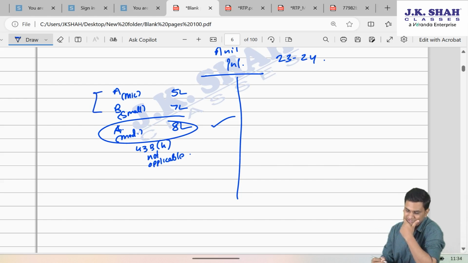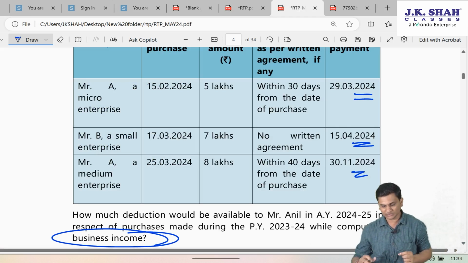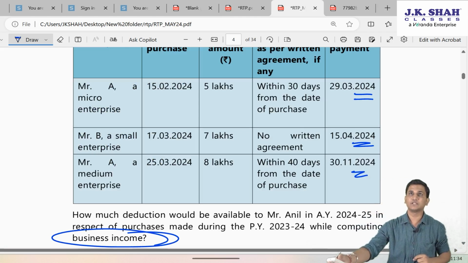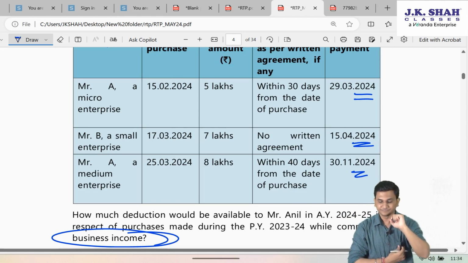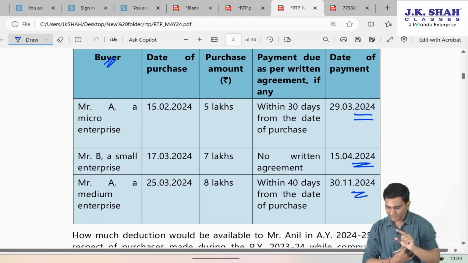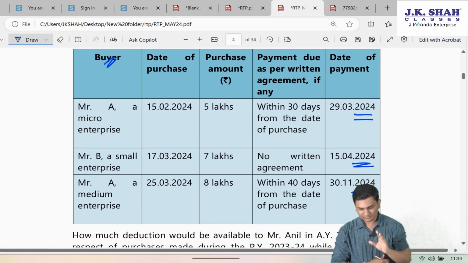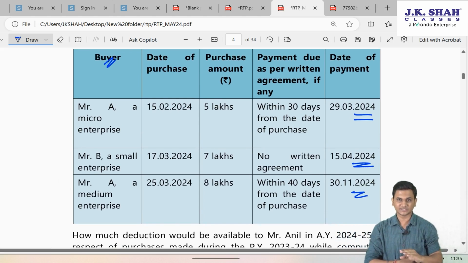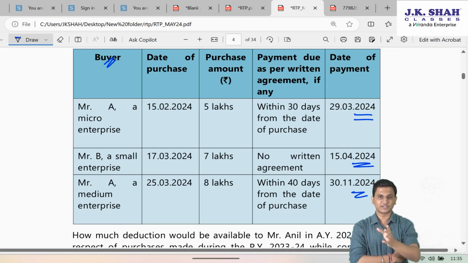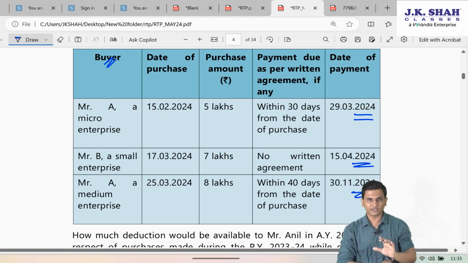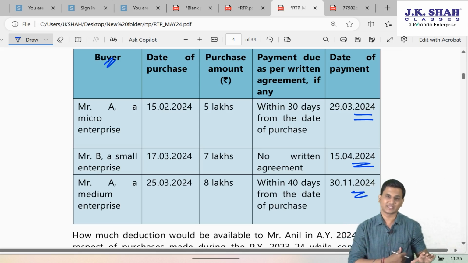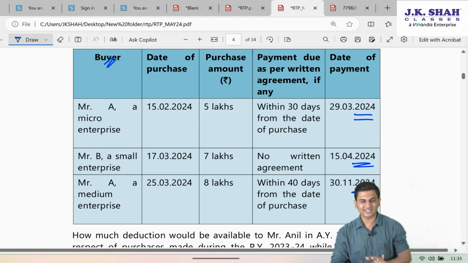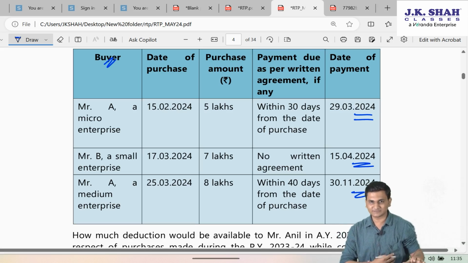However, for A and B, payments from Mr. A and Mr. B, who is a micro and who is a small enterprise, now we need to check when the payment was done. In case of A, they are saying within 30 days from the date of purchase is the due date as per written agreement. So since there is a due date, it means there is an agreement. Second case, they are saying there is no written agreement. So since in the second case there is no written agreement, there is no due date specified.